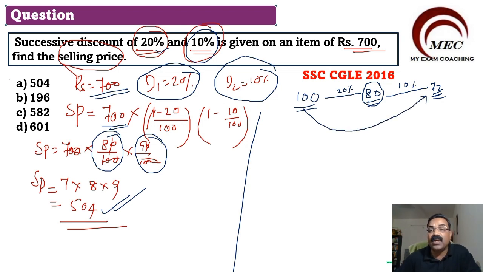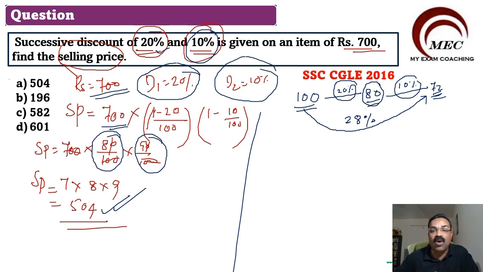That means there is a total discount of 28%. That means if you give 20% and 10% successive discount, the effective discount will be 28%. Understand very clearly. Now, from this concept also, we can find out the answer very easily.